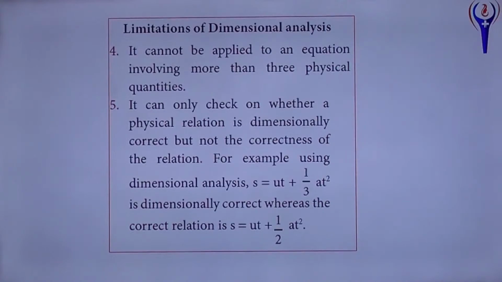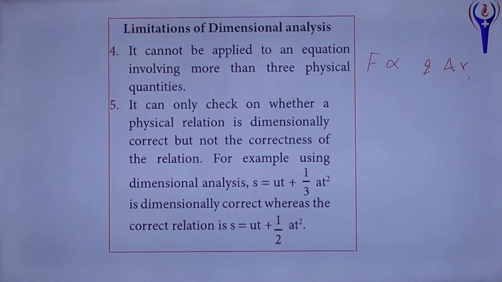It cannot be applied to an equation involving more than 3 physical quantities. That is, for example, F depends upon Q1, Q2, R square. So what's the relationship between Q1, Q2, R, or M, R, like that? Only 3 quantities we can use. More than 3 quantities we can't.